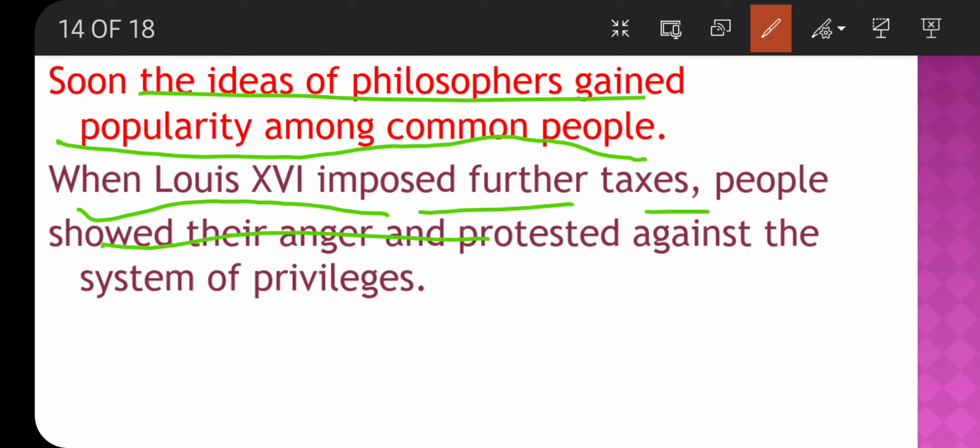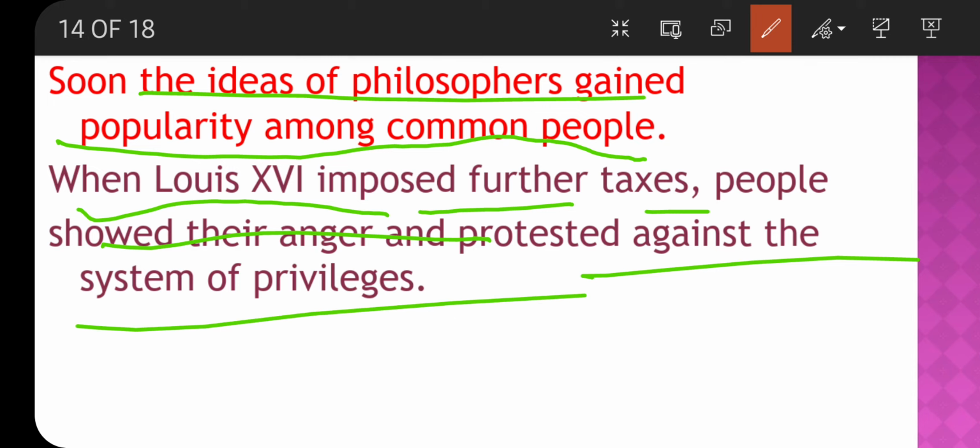And people showed their anger and protested against the privilege system. Privilege system means the first and second estate did not have to pay taxes, and the third estate had to pay full taxes. So these privileges given to them, it is not good, right?